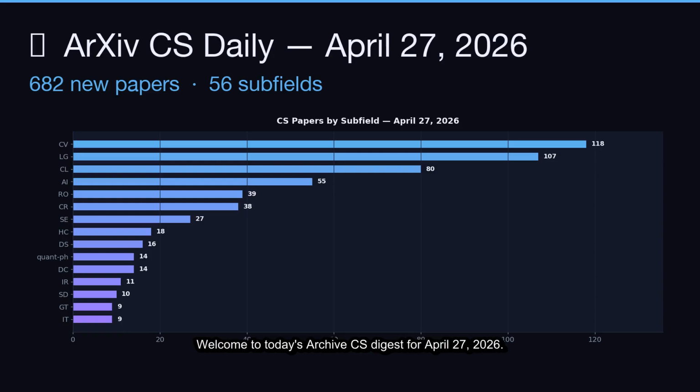Welcome to today's ArXiv CS Digest for April 27th, 2026. We received 682 new computer science papers today across 56 subfields. Let's dive into the top picks.